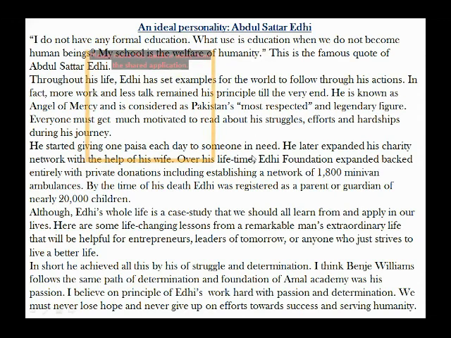What is an essay? First you must know, to describe something in detail is called a descriptive essay. For Abdul Sattar Idhi, we have a lot to write, but you must write according to your age level and the demand of your question. In your question paper, you get this question: write an essay of 100 to 150 or 120 words on the given topic. So dear students, what are we going to do now?